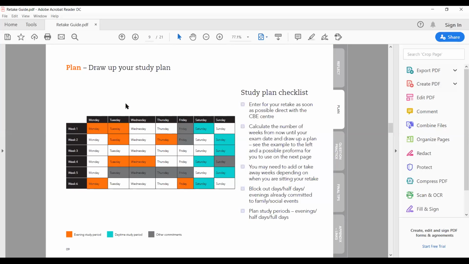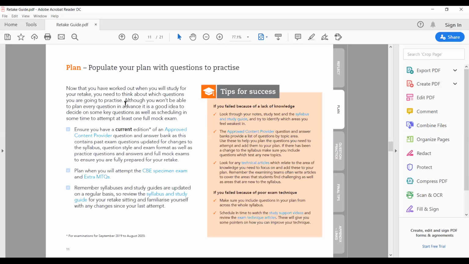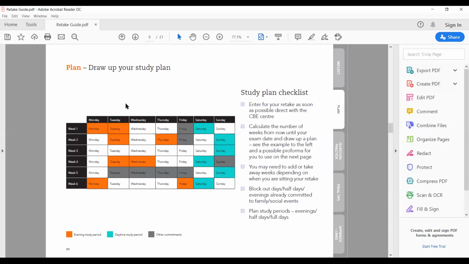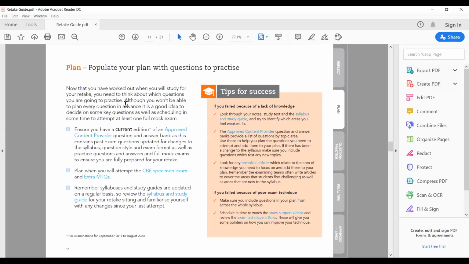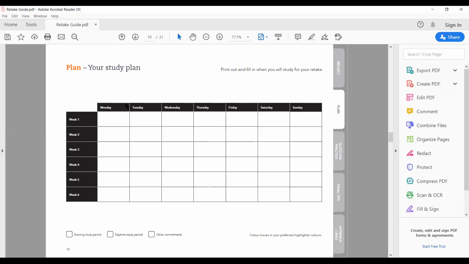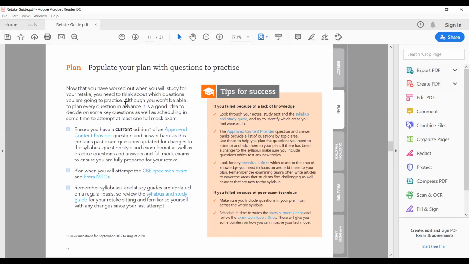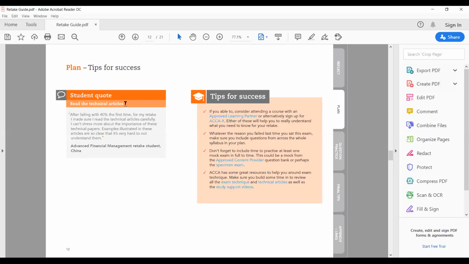So it will give you guidance. So I won't go through that. So it will give you a study plan checklist, what to do. There's a study plan you can generate for yourself. It will generate if you keep entering, and then give your preferred time. You can study in the evening, or in the daytime, you can revise, and then it will give you guidance as well. And then after that comes question practice.